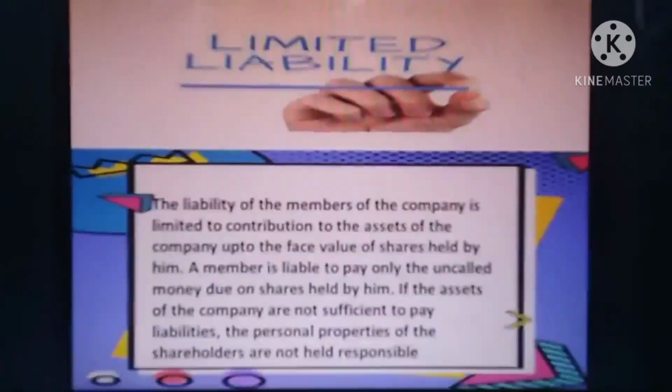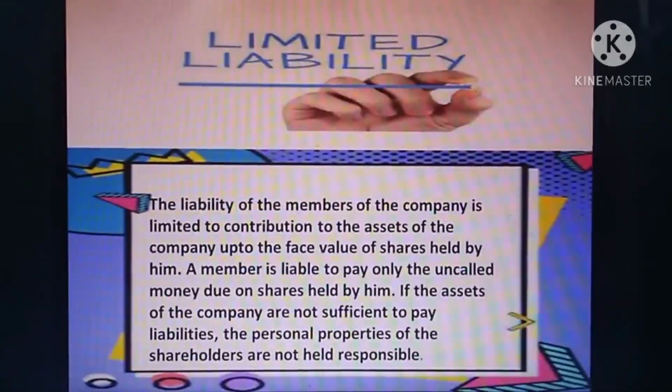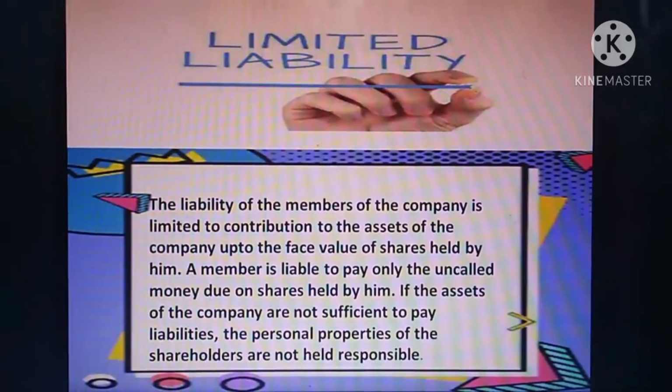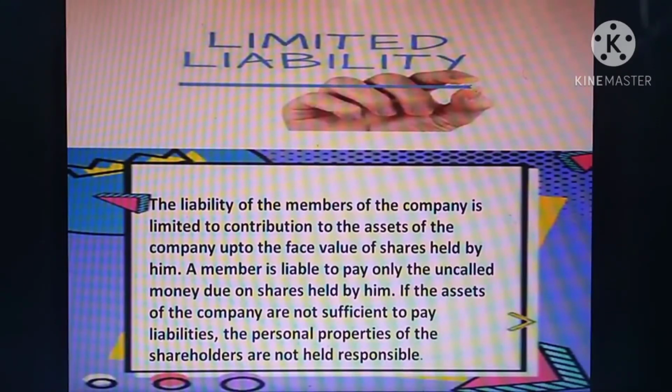In a partnership firm, if the assets are not sufficient to repay the debt to the creditor, the personal property of partners may be lost. This is unlimited liability.